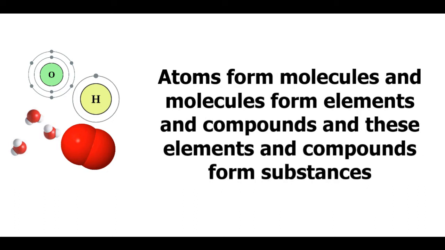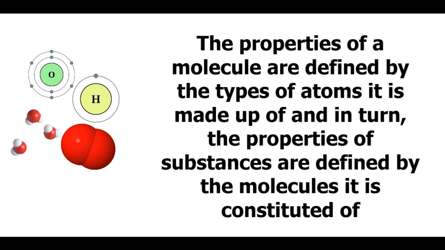You can make out the differences between atoms and molecules now. Atoms form molecules and molecules form elements and compounds. And these elements and compounds form substances. The properties of a molecule are defined by the types of atoms it is made up of, and in turn, the properties of a substance are defined by the molecules it is constituted of.